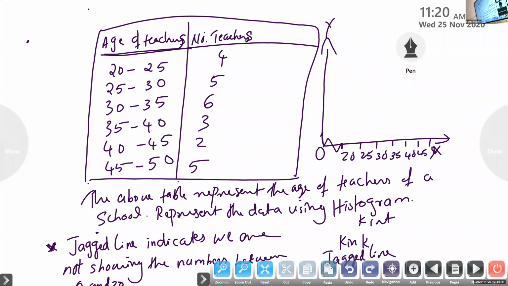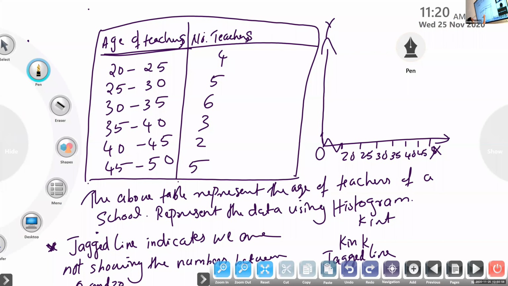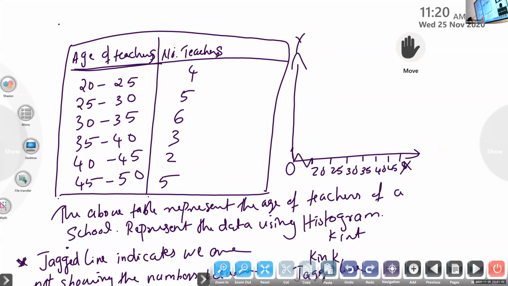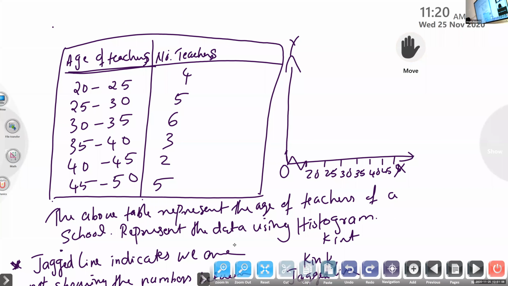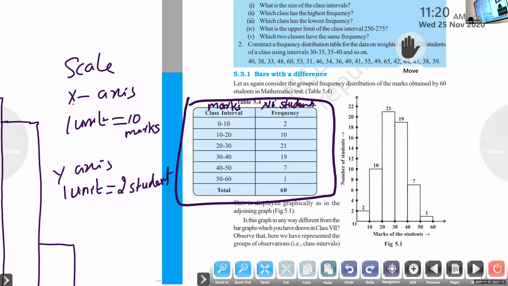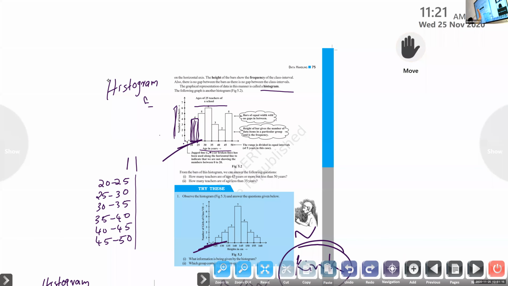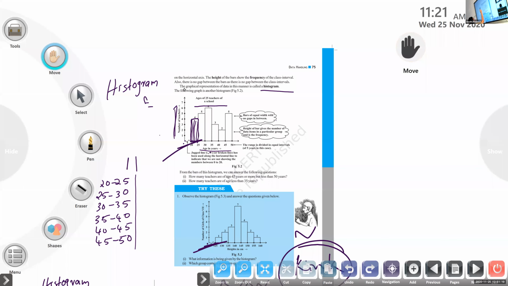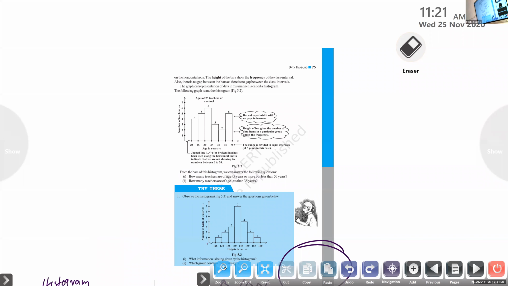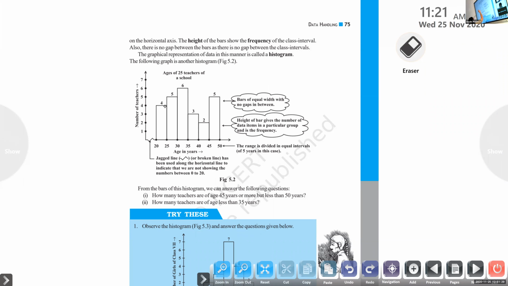So one unit is one teacher. You can shade these bars also.